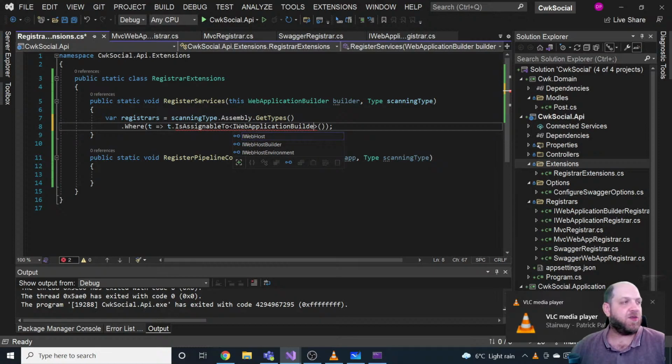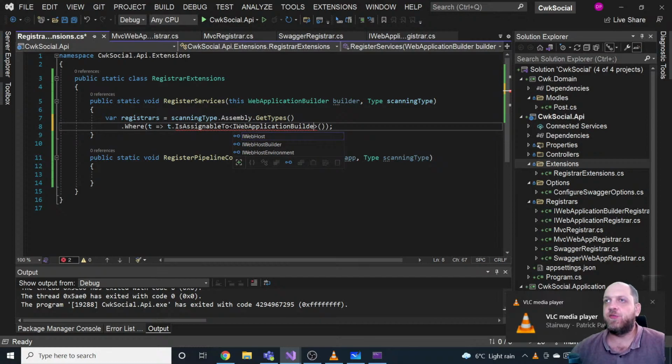Now the cool thing is that no matter how many middleware you will use, if you are using registers, and no matter how many services you will use, your program file will always be like that. So no matter how much your application grows, your Program.cs class will stay exactly the same like it is right now. Of course, you would get more files with registers, but the plus of this approach is that you have only a few lines of code in each register, and it's way more readable from my point of view. Cool, and we can even go one step further.